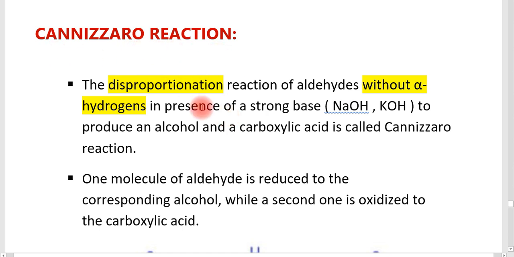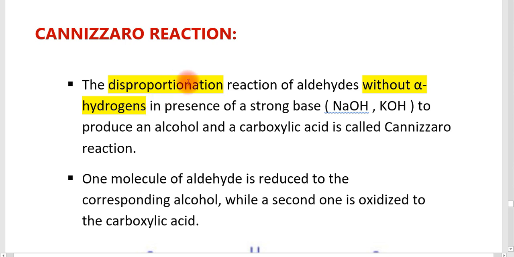But before entering into the definition, let me say what a disproportionation reaction is. Actually, a disproportionation reaction has a little change from the redox reaction. So what is a redox reaction? Redox reactions involve the reduction of one reactant and the oxidation of another reactant.